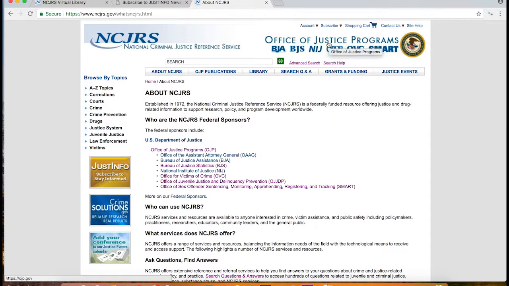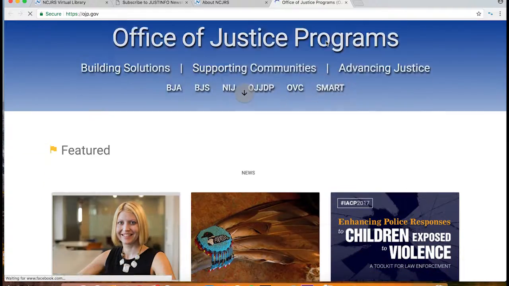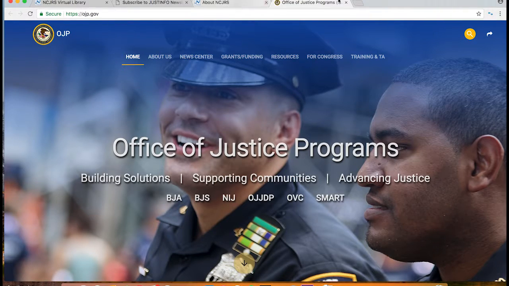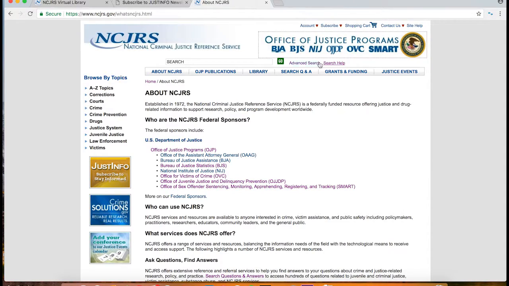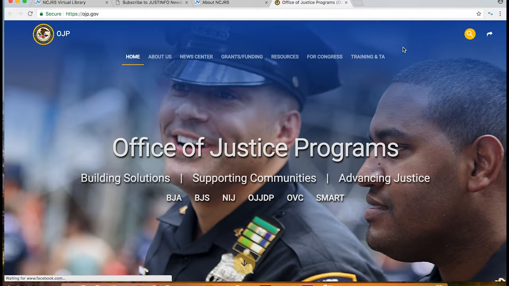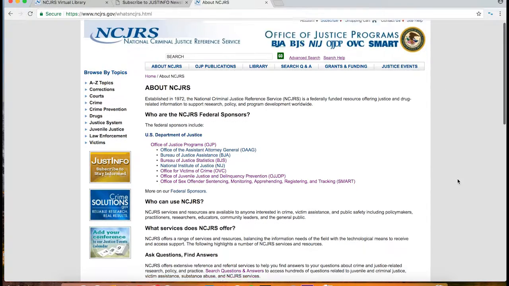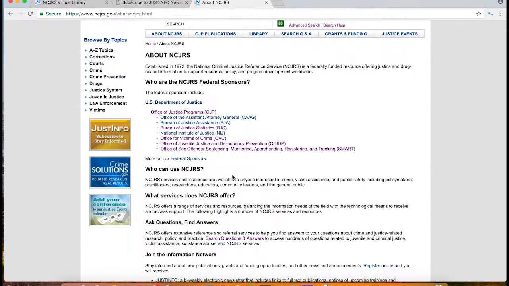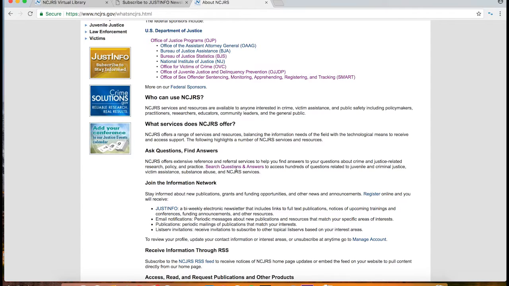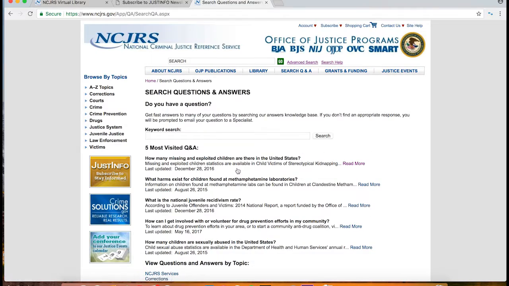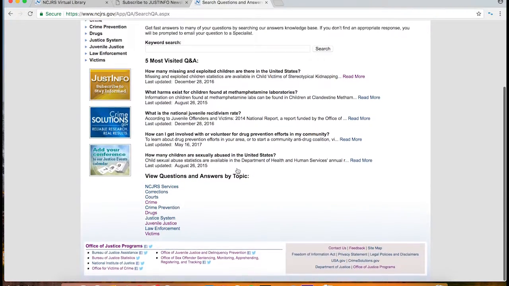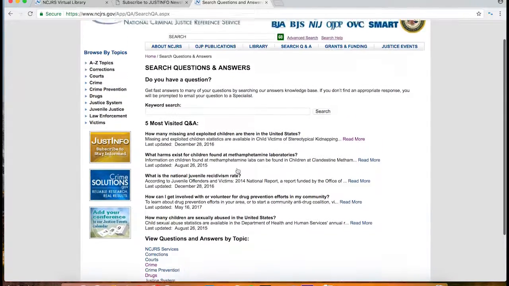This database is federally funded by the Office of Justice Programs and other affiliated organizations, and the links to these organizations can be found at the upper right-hand side of the website. To find out more about this database, you can click on the About NCJRS tab in the navigation menu. There you can find the different ways to search the database and also browse to find relevant topics to the subject.